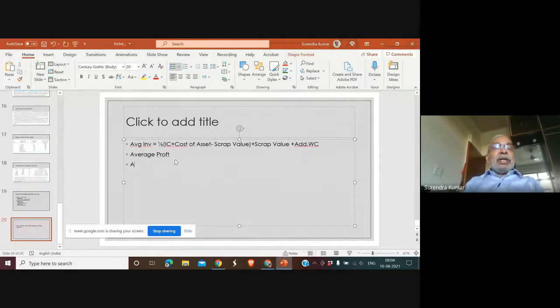So you're calculating average rate of return or accounting rate of return, which is nothing but a ratio of these two: average profit divided by average investment. Okay. So now everything else is simple except understanding that this is how you will calculate average investment, and